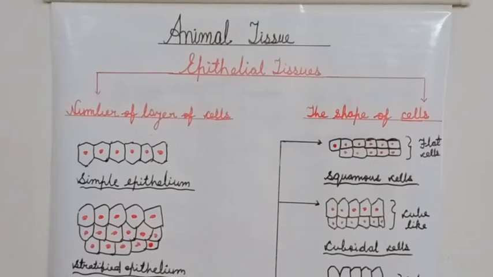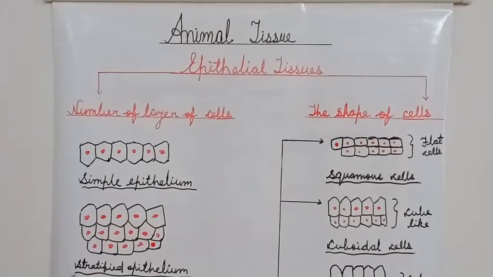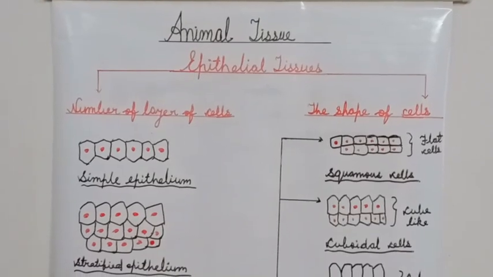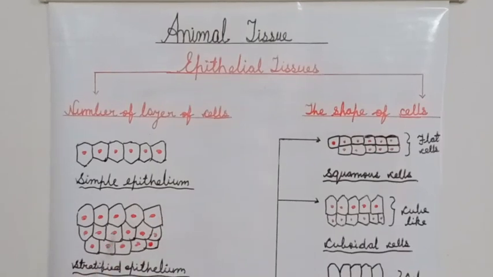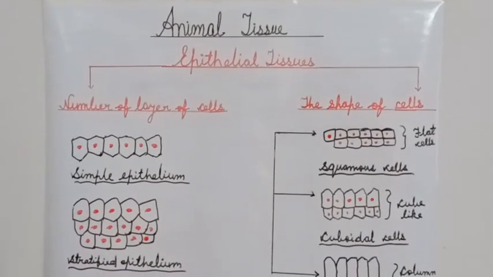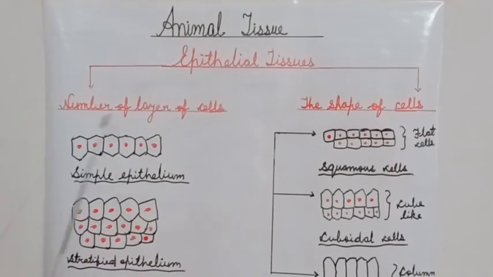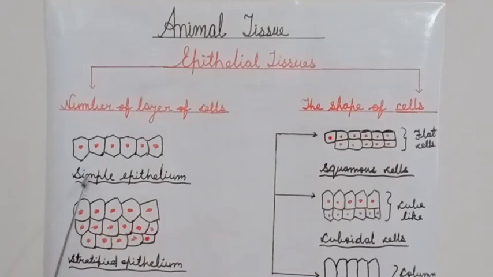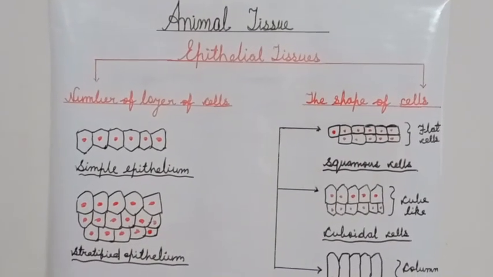And if multiple layers are present, they are called stratified epithelium. So simply on the basis of the number of layers of cells, we can say whether that tissue is simple epithelium or stratified epithelium. If one layer of cells is present, that is simple epithelium. If multiple layers are present, that is stratified epithelium.